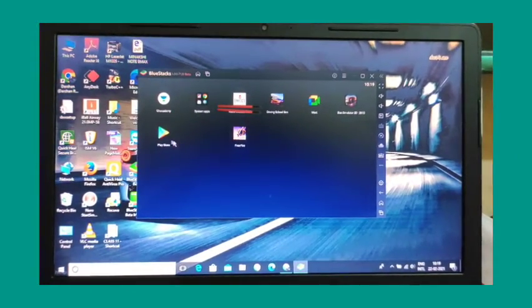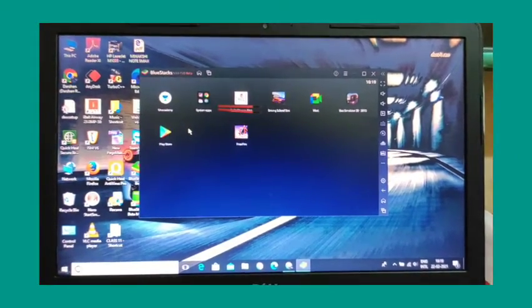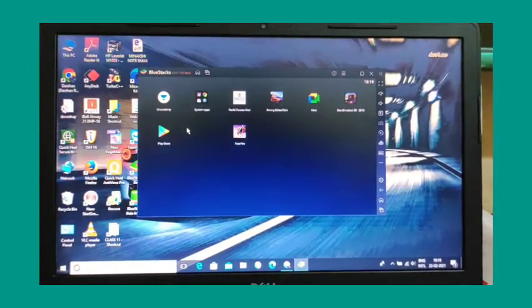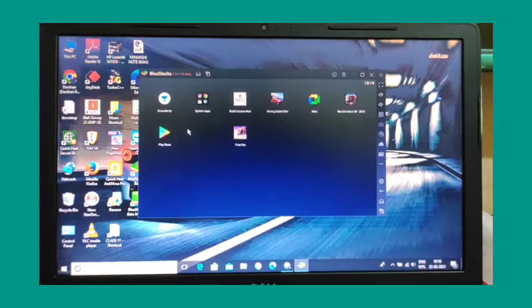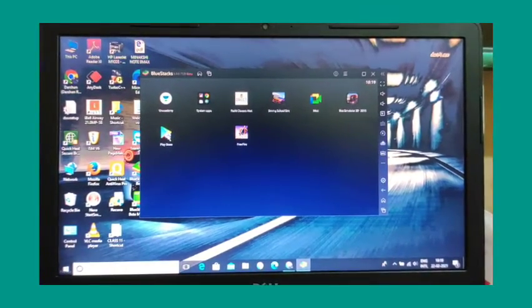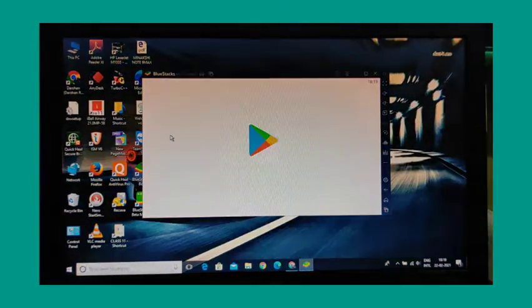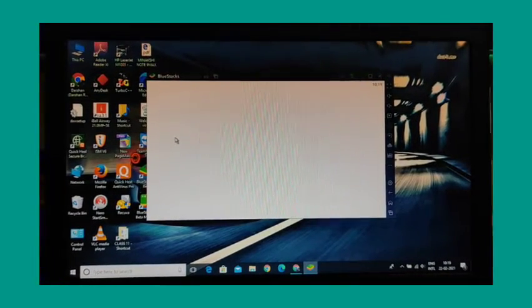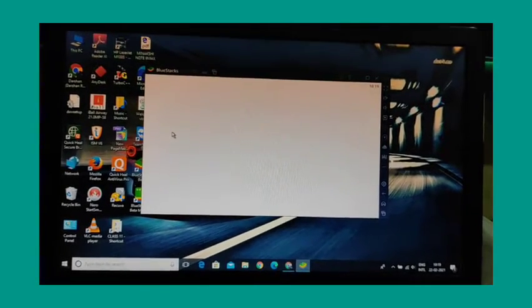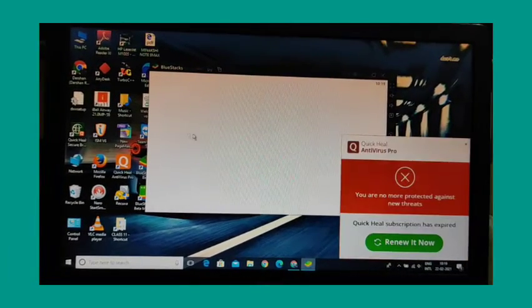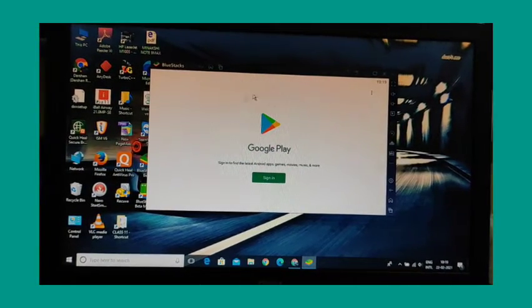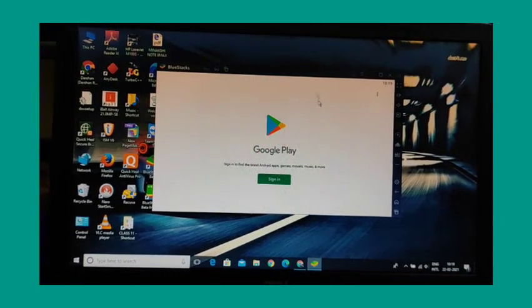After this, if you want any Android app on your PC, you must go to the Play Store. Here you will be brought to an interface.